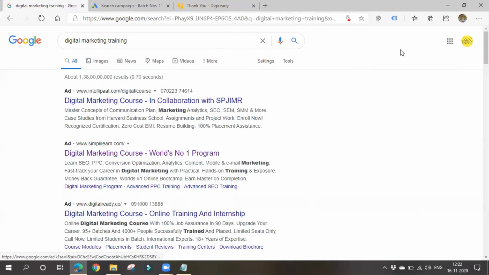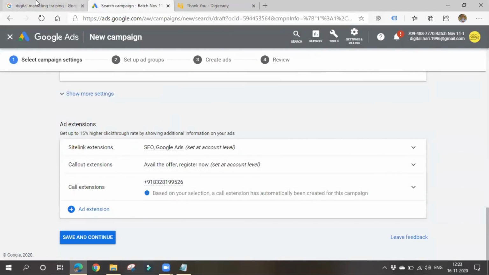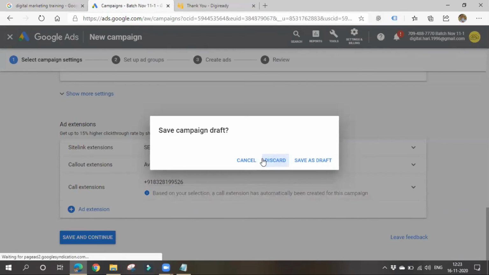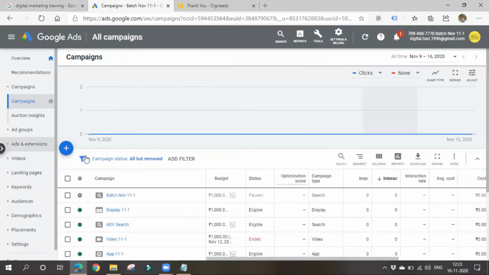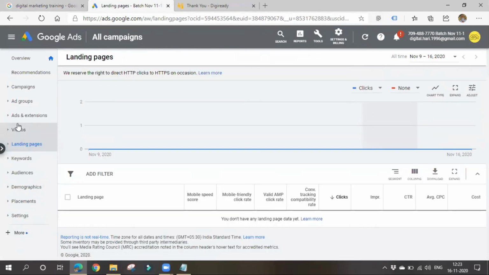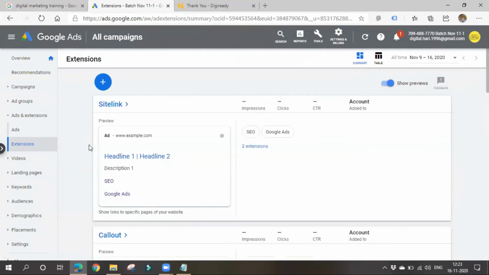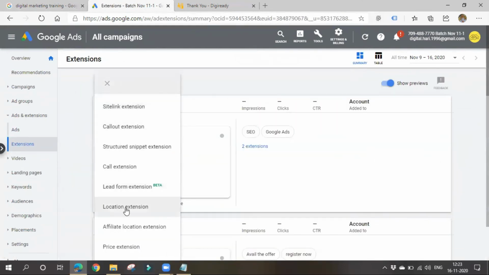Okay, so it is similar to search network campaign, but the thing is, in extra I'll get a phone number, or else simply you can go for extension also. Call extension. What you have to do is go to ads and extensions, and then extensions. In case of extensions, you can go for creating a call extension as I showed you before.